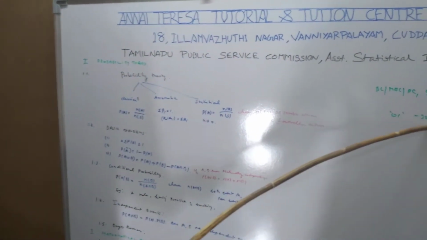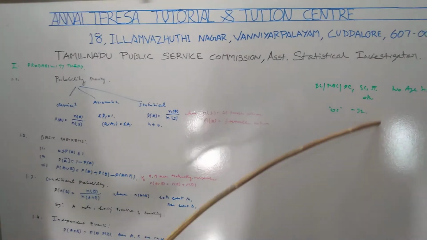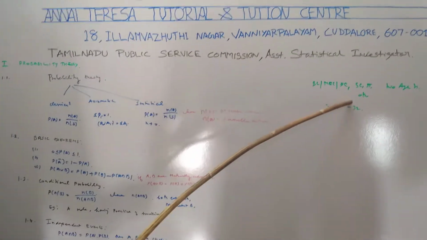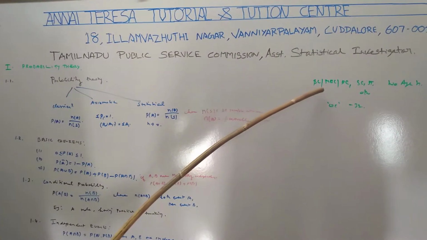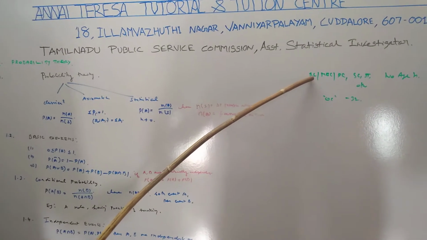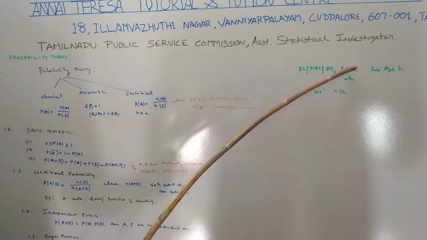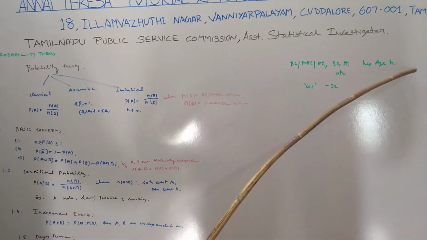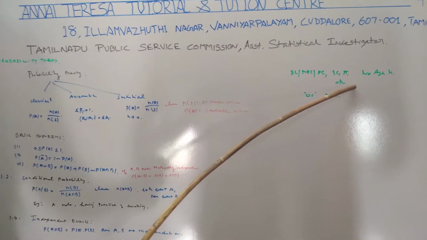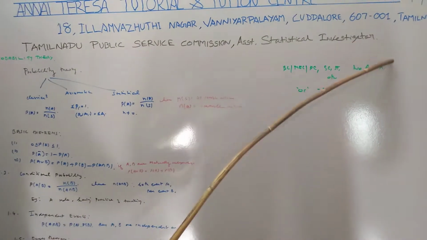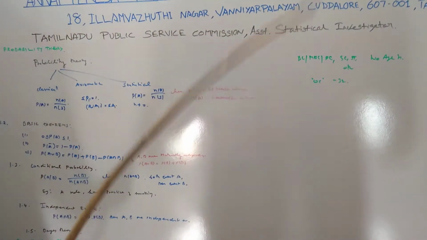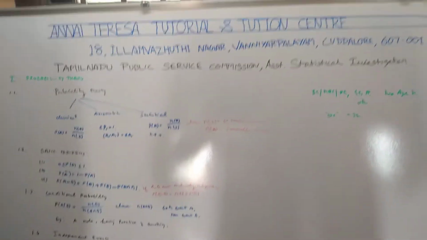Other than OC, for BC Muslims and BC Christians, MBC, denotified communities, SC, ST, SC Arunthathiyar, and widows and destitute widows of all communities, there is no age limit. These are some clarifications.